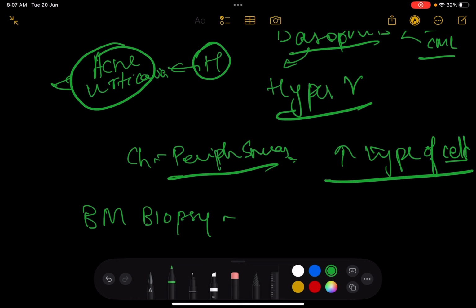And very important are pseudo-Pelger-Huët cells, Döhle bodies, myeloblasts that have been seen. Again, 5q mutation is seen. And I can go on and on about this entire thing. What's important is that we understand that more than myelodysplastic, we have to look into myelofibrosis.